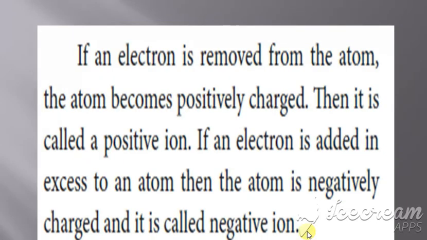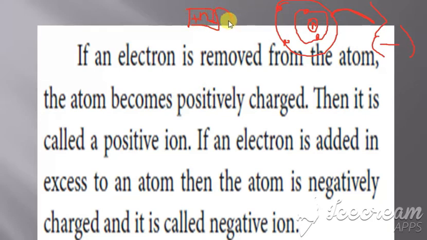Now, the electron is removed from the atom. As we have seen already, the atom consists of a center nucleus and the electrons revolving around it. Suppose an electron is removed. The electron has a negative charge. The atom is neutral already, and neutral means it has both positive and negative charge, is it not?